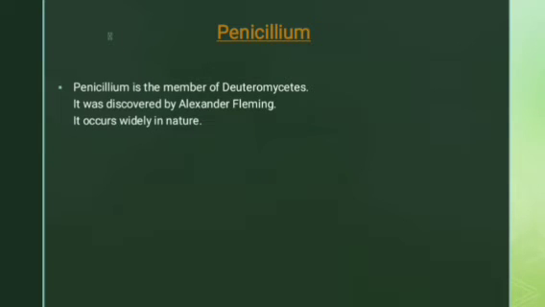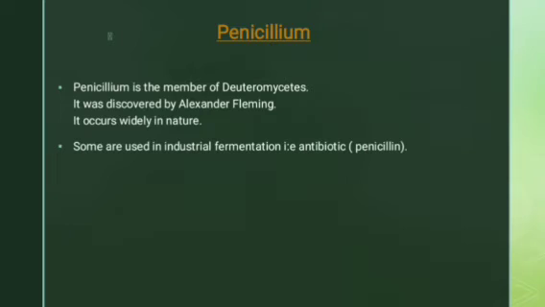Penicillium is a member of Deuteromycetes. Here Deuteromycetes is a class or division of the fungi. Then Penicillium was discovered by Alexander Fleming. There was one scientist who discovered this, by coincidence. Then it occurs widely in nature. Some are used in industrial fermentation.